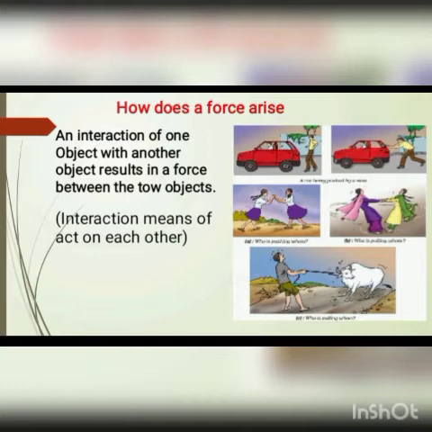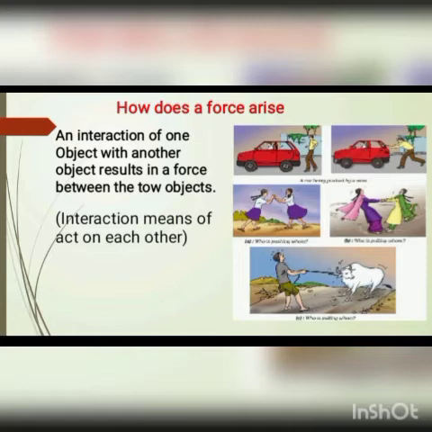Suppose a man is standing behind a stationary car. Look at the picture carefully. There is no interaction between the man and the car, and hence the car does not move. Now, if the man pushes the car, there is an interaction between the man and the car. During this interaction, a force arises which acts on the car and makes it move in the direction of applied force. For this example, the car is not capable of applying any force.